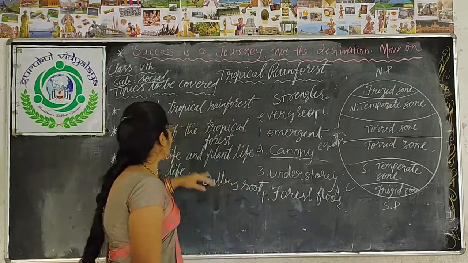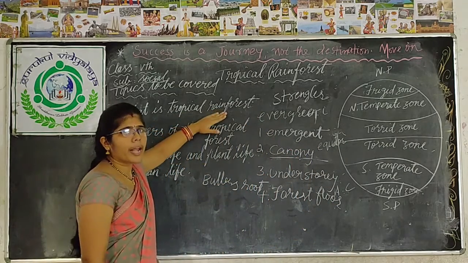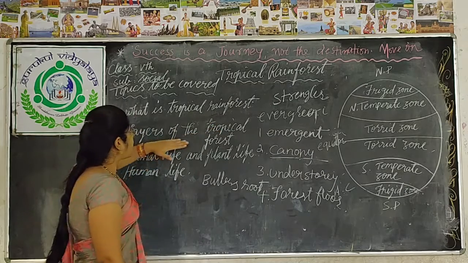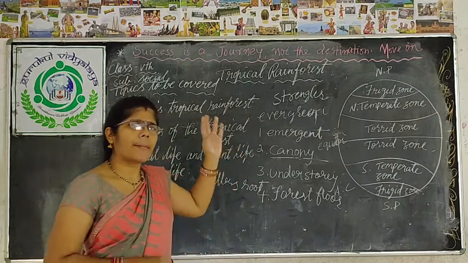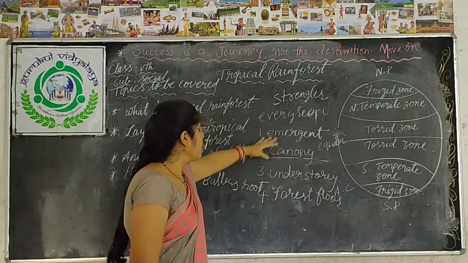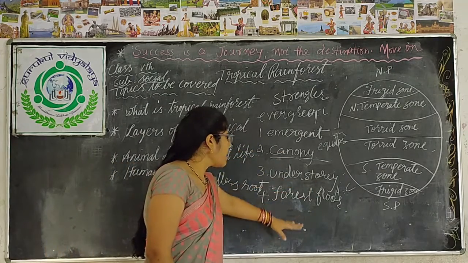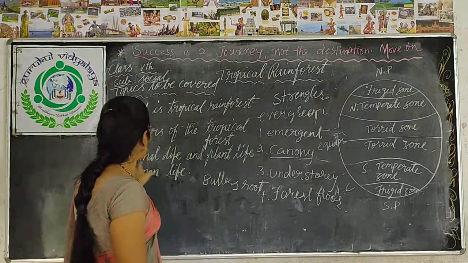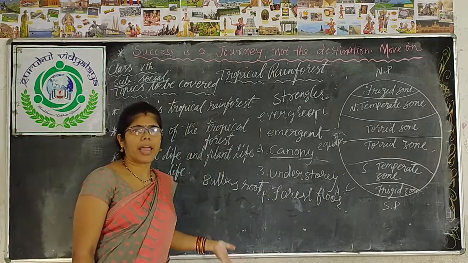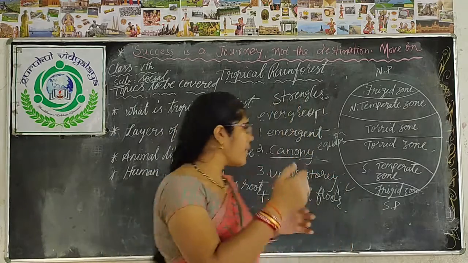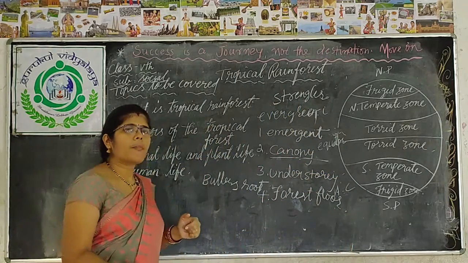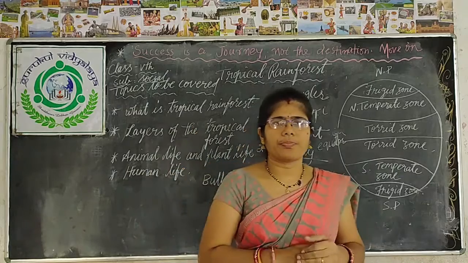Clear? And what is a tropical rainforest? And the layers of the tropical rainforest. What are the layers? Emergent layer, canopy layer, understory and forest floor. The next one is animal life and plant life. We discussed plant life, and we discussed animal life. Next, human life: how people are living in this particular region.